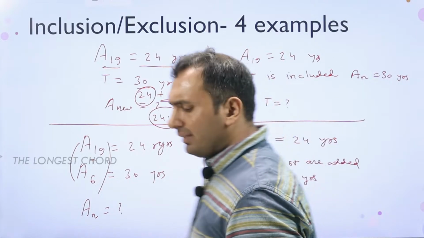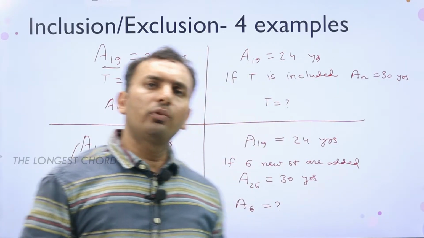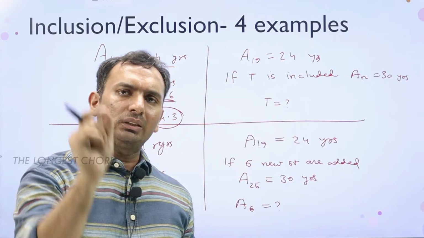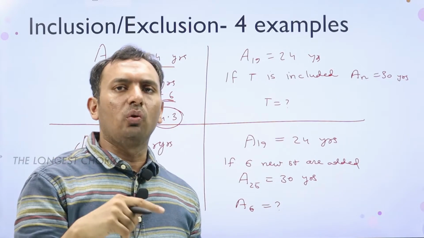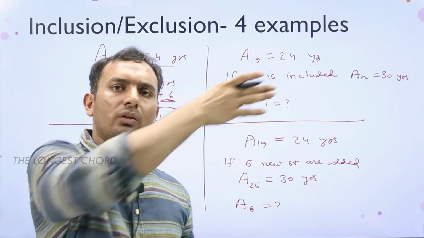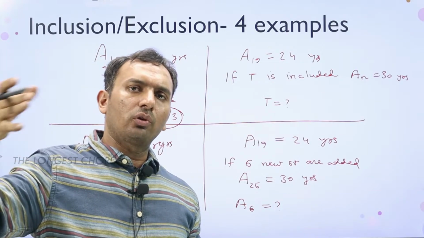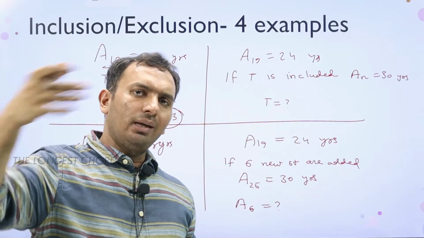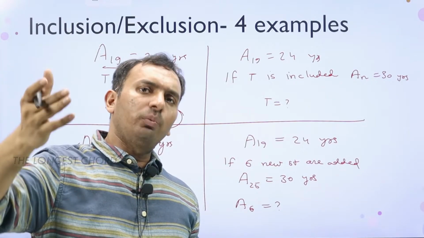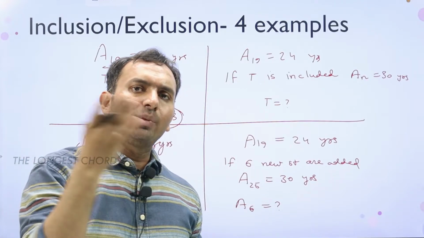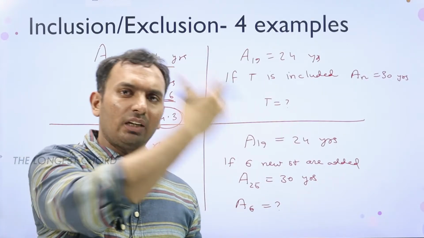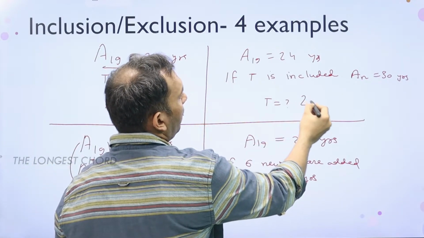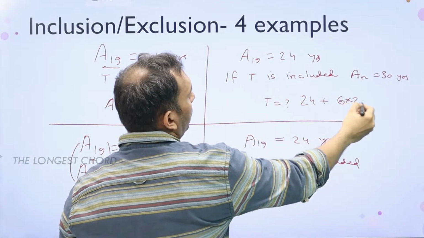Next one, 19 students and average is 24. If teacher is included, the average is becoming 30. So first of all we can keep the teacher as 24. Will it make any change? No. Now students also we can assume all are 24, and teacher is also 24. Now if the new average has to go to 30, all of them have to rise by 6, and this 6 should be transferred by the teacher. That means he should be carrying 6 for himself as well as the remaining 19. That means 20 times 6 extra. So the teacher, if we stop him at 24, still he will be carrying 20 times 6 extra.